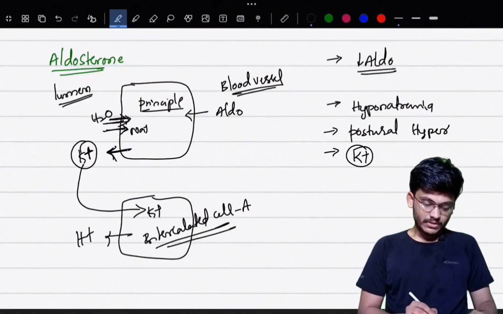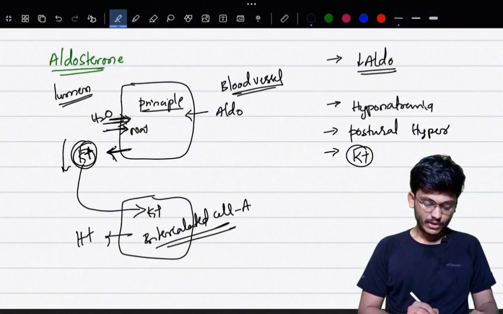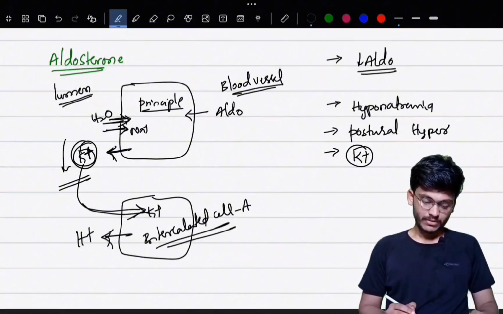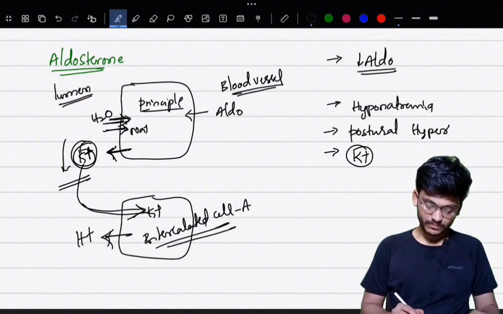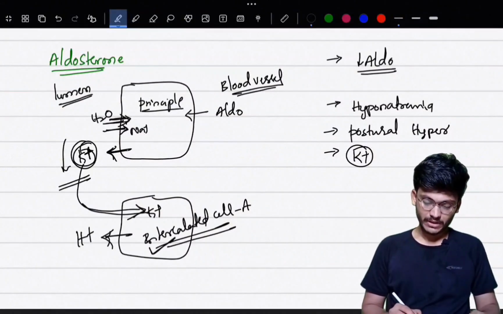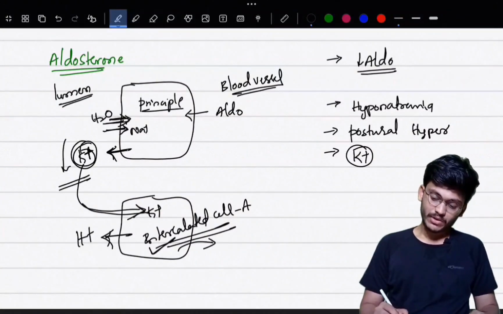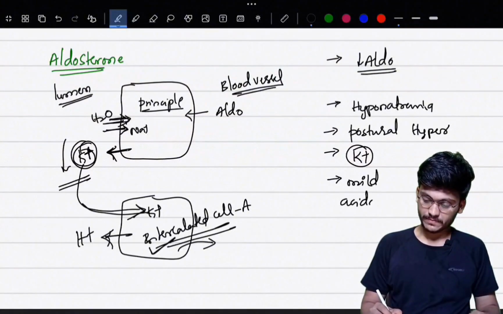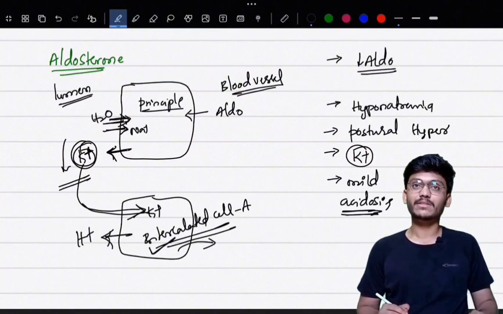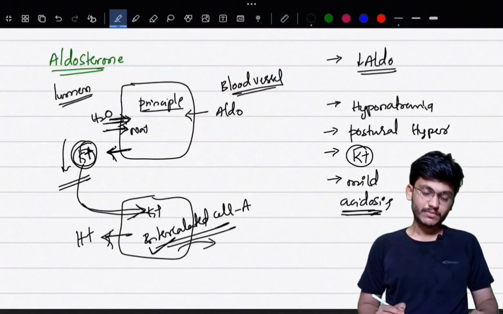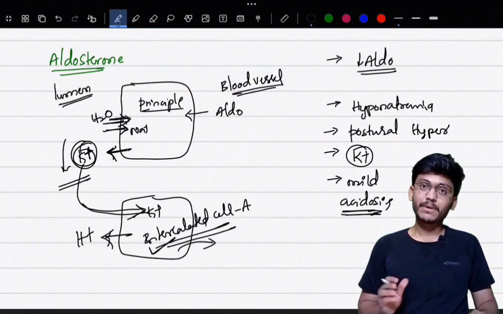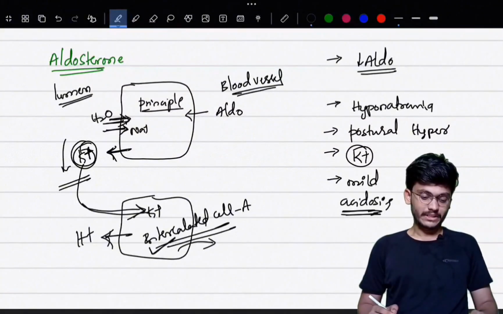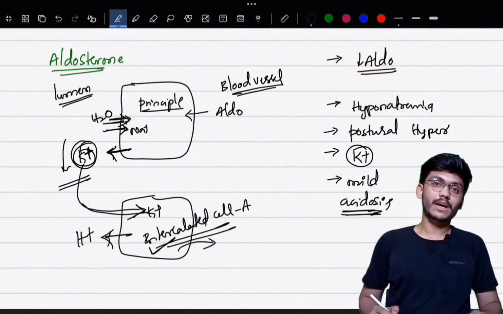Because of the decrease in potassium levels in the lumen of the cortical collecting duct, there will be less exchange of potassium with H plus ions. This will cause accumulation of H plus ions in intercalated cells, and they will be transferred back to blood vessels. So it will cause mild acidosis. So these will be the set of symptoms which occur because of decrease in aldosterone, and these are primarily seen in primary Addison's disease, because in central Addison's disease there will not be any abnormalities in aldosterone levels.